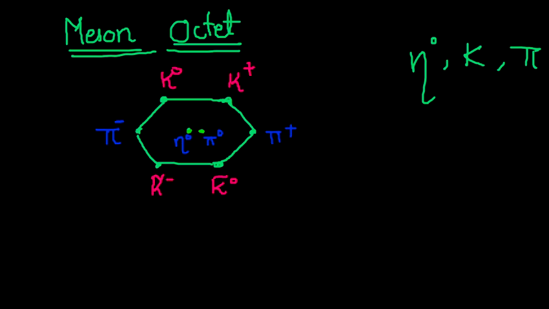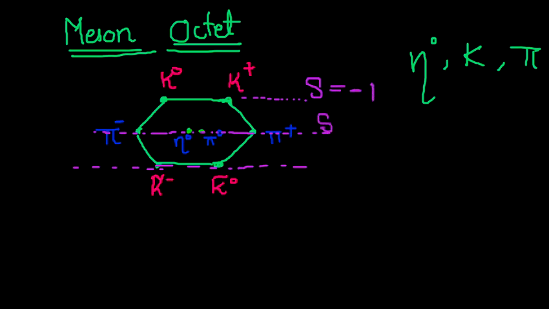From here you can easily deduce the strangeness and all. You can draw lines to all the particles, see here in this fashion. In the meson octet the strangeness starts with +1 at the top, and then going further down you subtract 1, so strangeness +1, strangeness 0, strangeness -1.